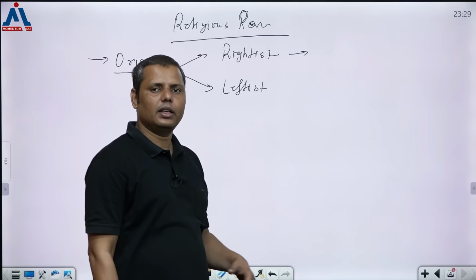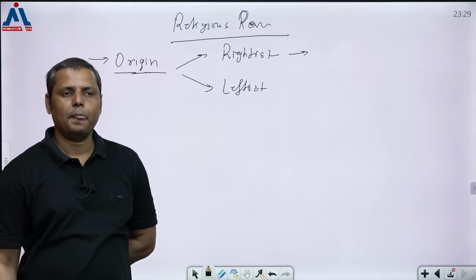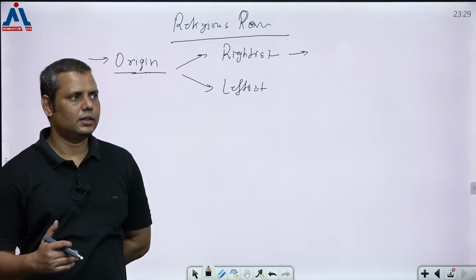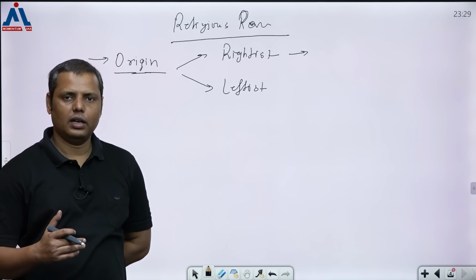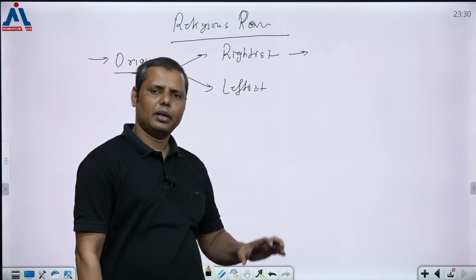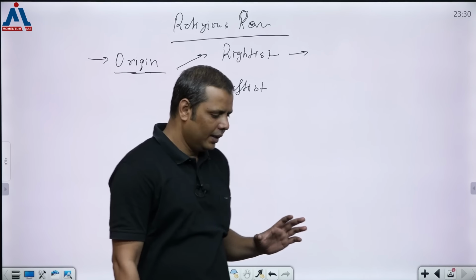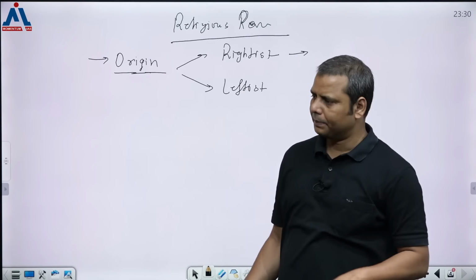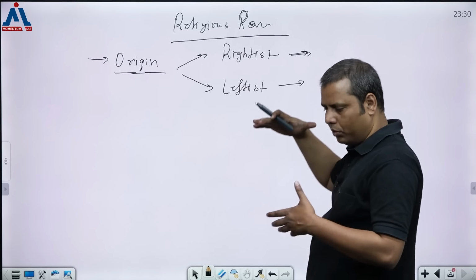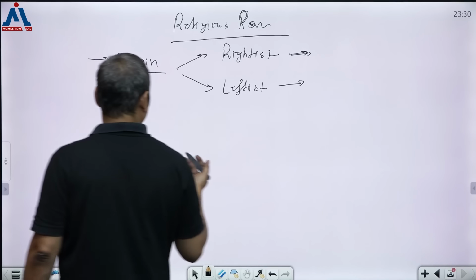When it comes to the leftist wing, they accept all these ideas, but at the same time they also say that certain changes in the material world or the material life of the people were also responsible for its birth. I am not going to explain it because I believe most of you are getting this idea, from whatever books you have studied, and otherwise you can refer to the notes also. So basically these are two wings of historians trying to explain it in different ways. That's how you are going to deal with the origin.